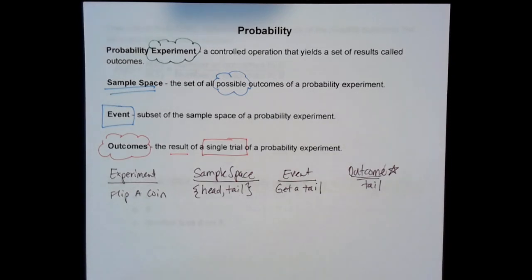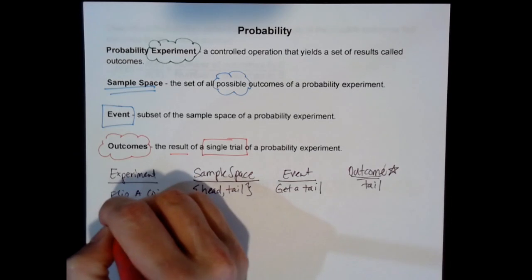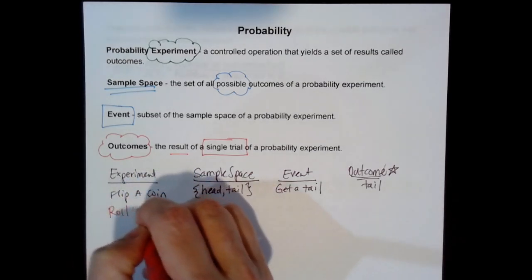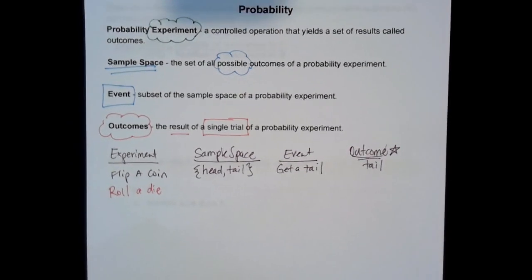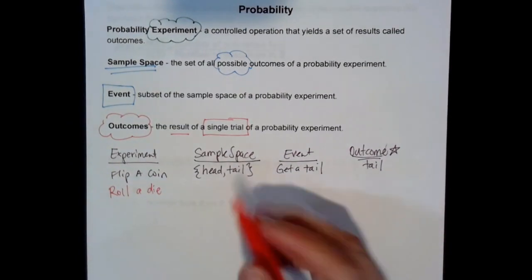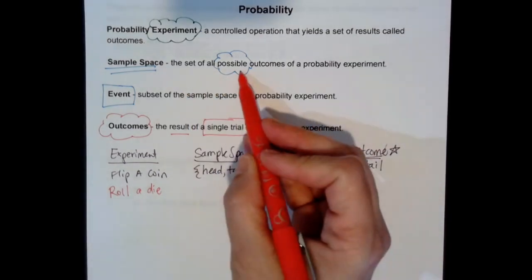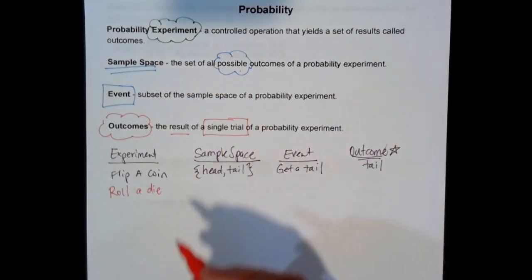Let's do another one. Suppose that my experiment was roll a die. Then when I roll a die, my sample space, what are the possible outcomes when I roll a die?